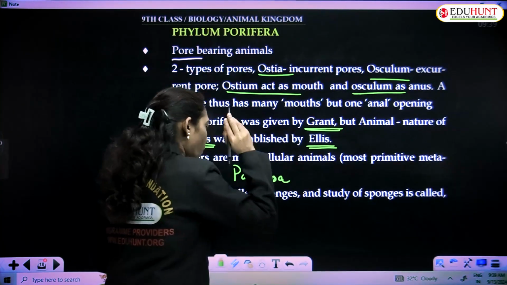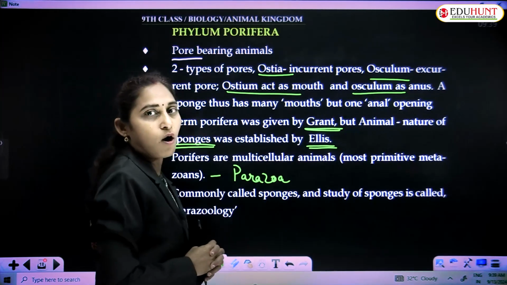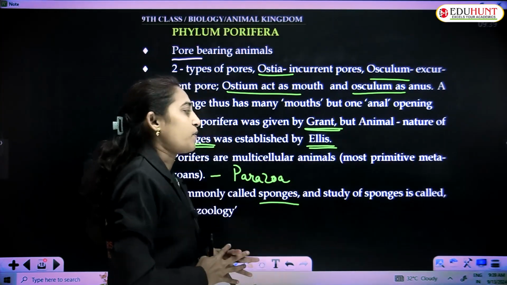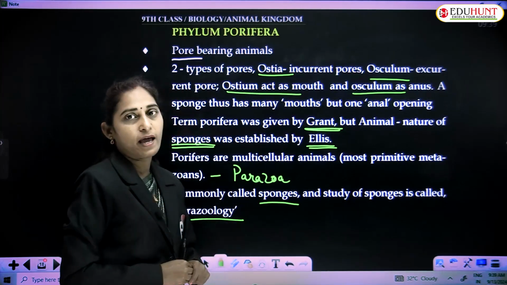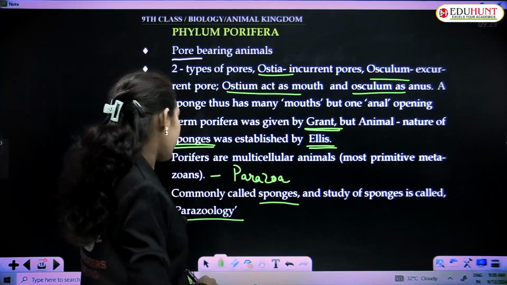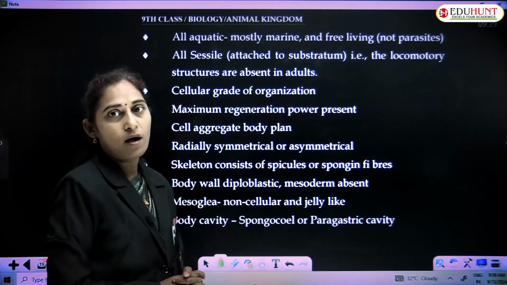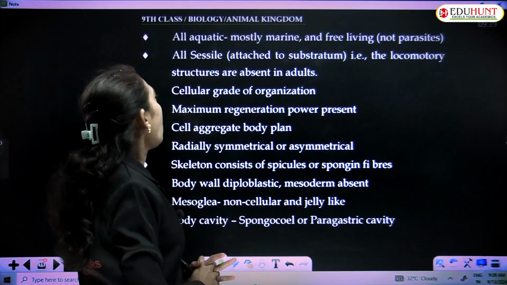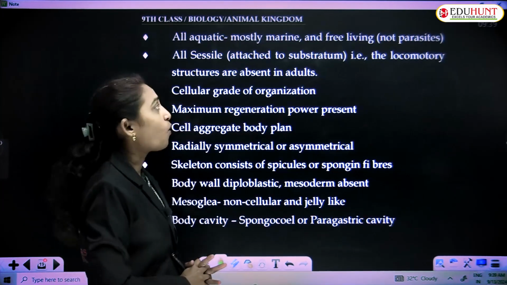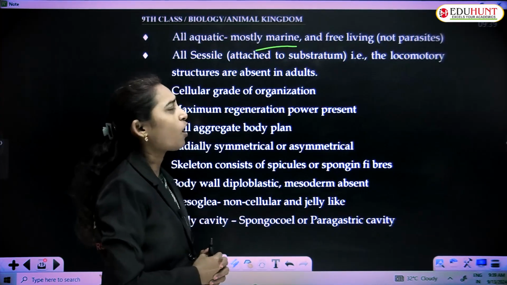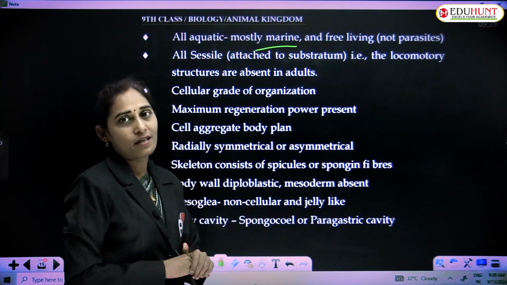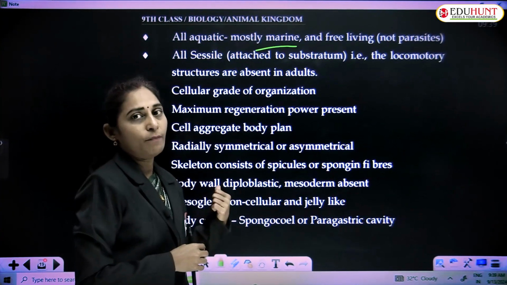And commonly these are called sponges. The study of sponges is called parazoology, as we have included these animals in parazoa. All are aquatic and mostly marine forms and free living forms, and they are not parasites. Not even a single parasite is observed in this Porifera.